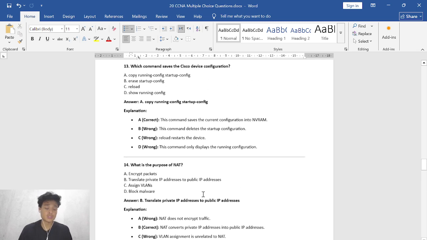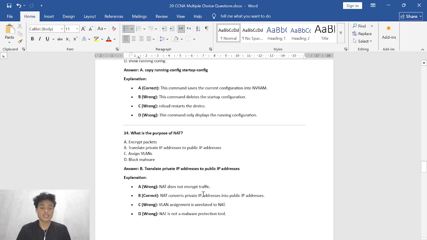And then let's get into the 14th question. So what's the purpose of NAT? A. Encrypt packets. B. Translate private IP addresses to public IP addresses. C. Assign VLANs. D. Block malware. So the correct answer is B. Translate private IP addresses to public IP addresses. So here's the explanation. A. Why is it wrong? Because NAT doesn't encrypt data.